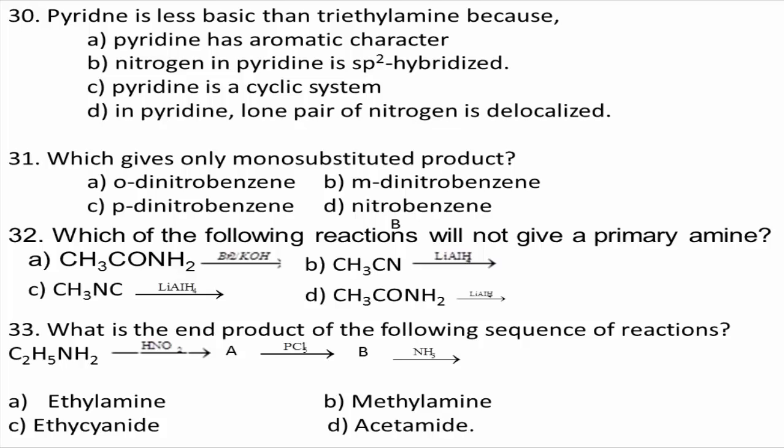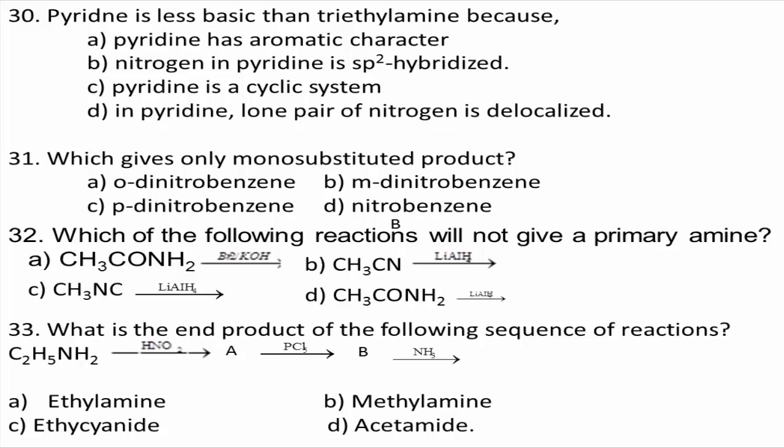Basicity of amine is due to the availability of the unshared pair of electrons on nitrogen. This lone pair of electrons is available for the formation of a new bond with a proton or Lewis acid. Pyridine is less basic than triethylamine because the lone pair of electrons on nitrogen in pyridine is delocalized.